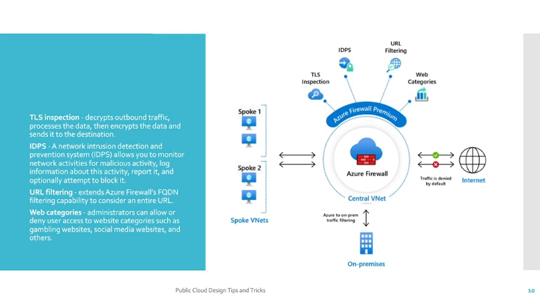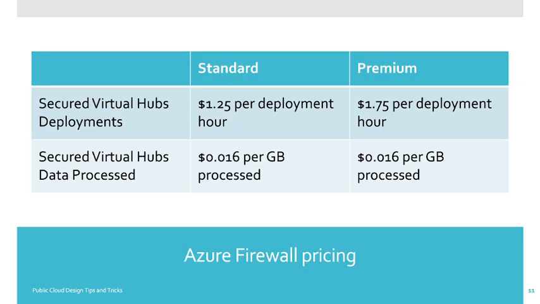Then URL filtering extends your Azure Firewall FQDN filtering capability, which we have already discussed, to consider an entire URL. Web categories is also one of the interesting features, with which administrators can allow or deny user access to website categories, such as gambling websites or social media, like Facebook or WhatsApp. You can restrict that with web categories, and you can whitelist as well. So these are all the basic features with Azure Firewall Premium. I would suggest you go through the document and try to read it.